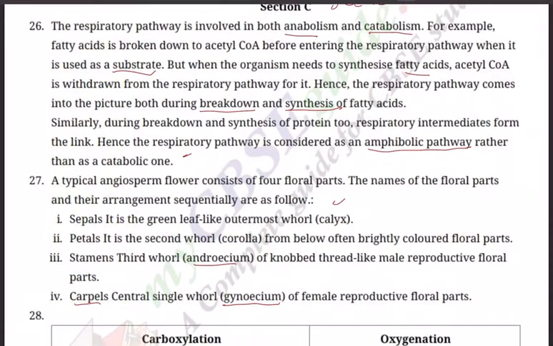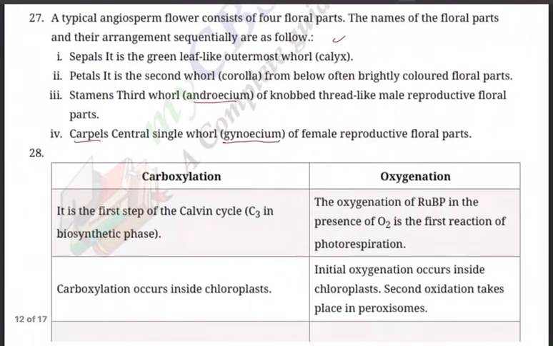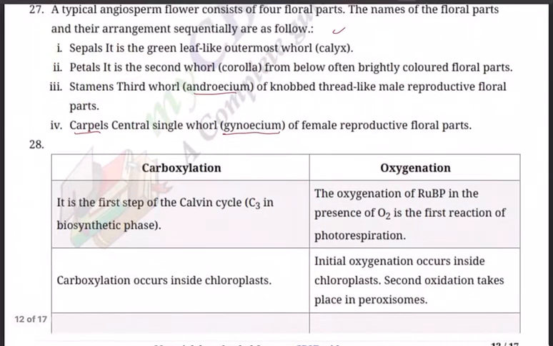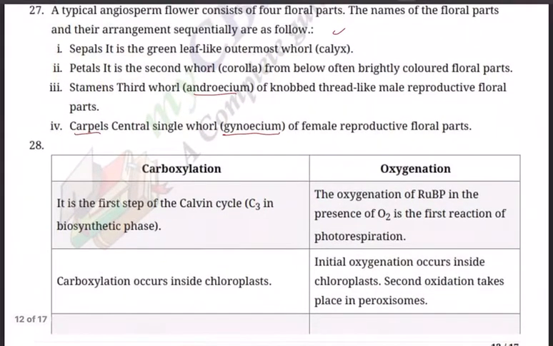As all of us know, we are in revision mode and we are revising the entire syllabus in the form of CBSE sample papers. Until now we have completed one CBSE sample paper. We are reflecting upon sample paper 2. Yesterday we discussed up to question number 27, that is section C. Now straight away we go to question number 28.